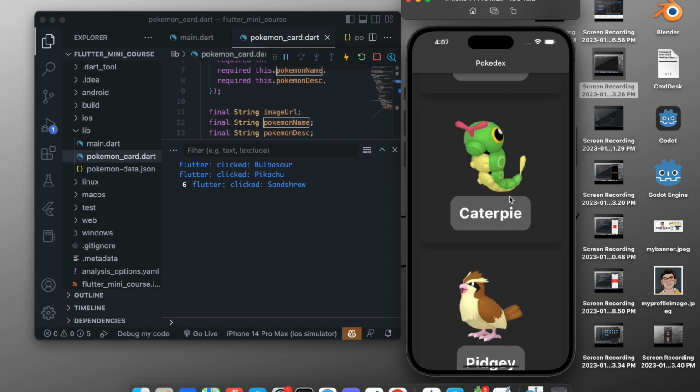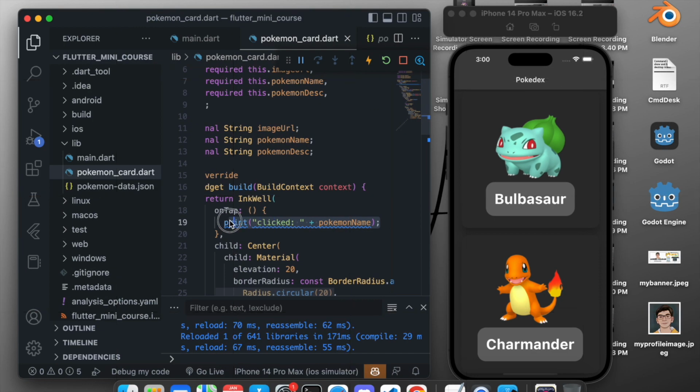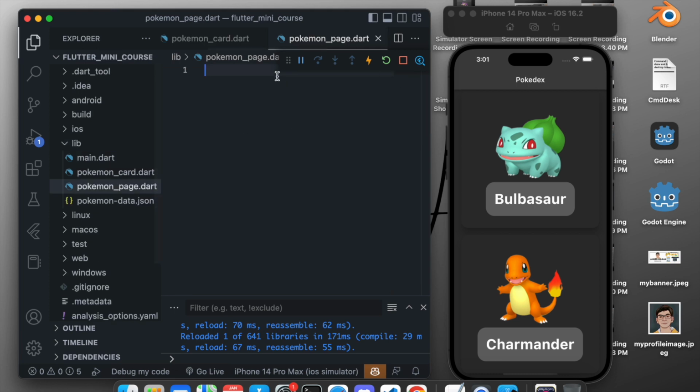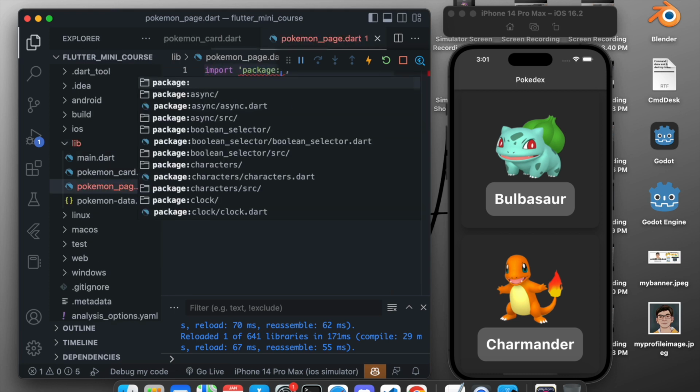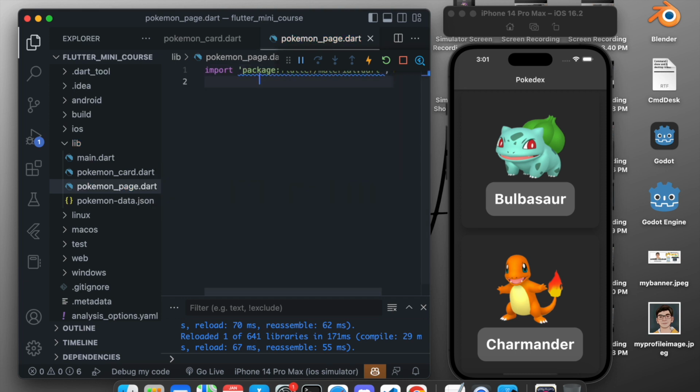So now what we can do right here is redirect to another page. Let's go to that page first, and then we will navigate to that page and pass these variables that we have. So let's start coding the next page for the Pokemon that we click. We want to go to the information page of that particular Pokemon. So let's create a new page. In the library I will create a new file, pokemon_page.dart. I will import Flutter, so import package Flutter material.dart.